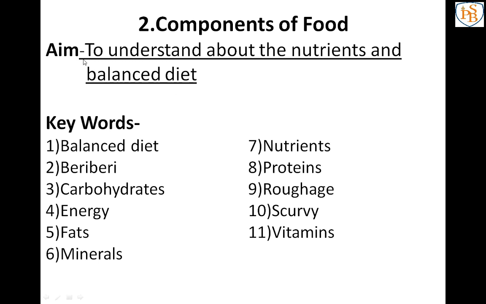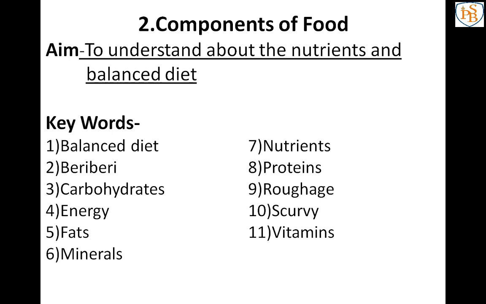After completing the aim, just write the keywords of this lesson. First is balanced diet, berry, then carbohydrates, energy, fats, minerals, nutrients, proteins, roughage, scurvy and vitamins. Actually many keywords are there, but I think many keywords you already know, so that's why I have written only these keywords. So just write those keywords one by one. Then we will start our lesson.